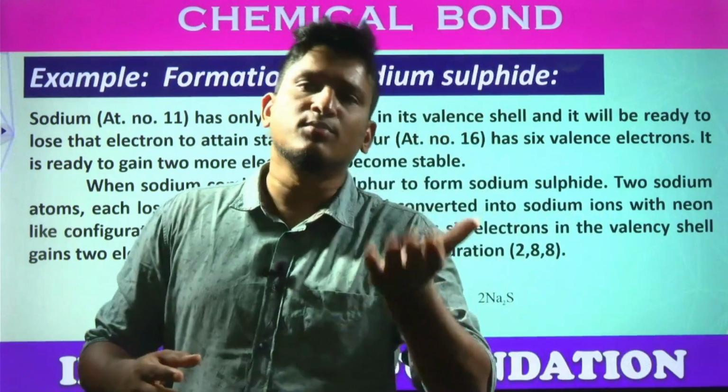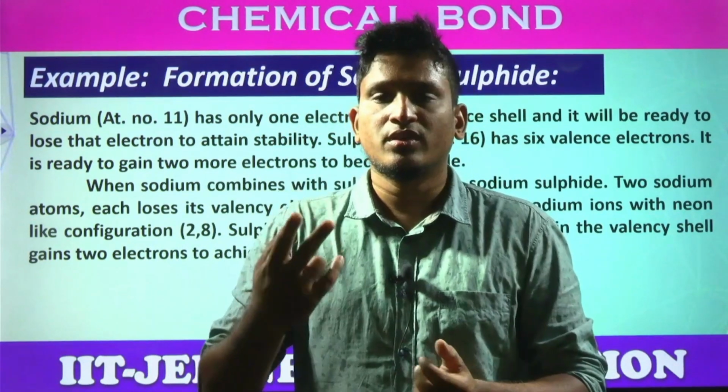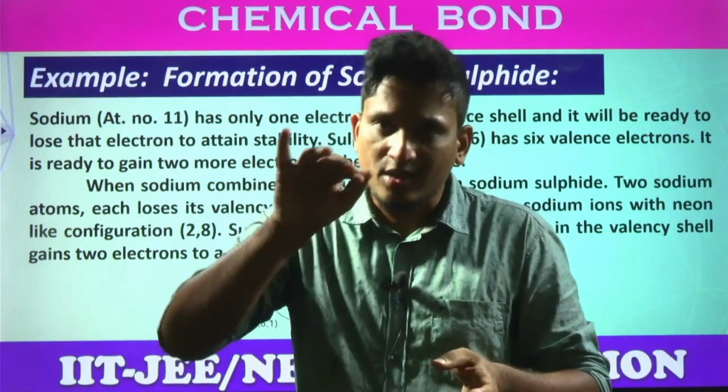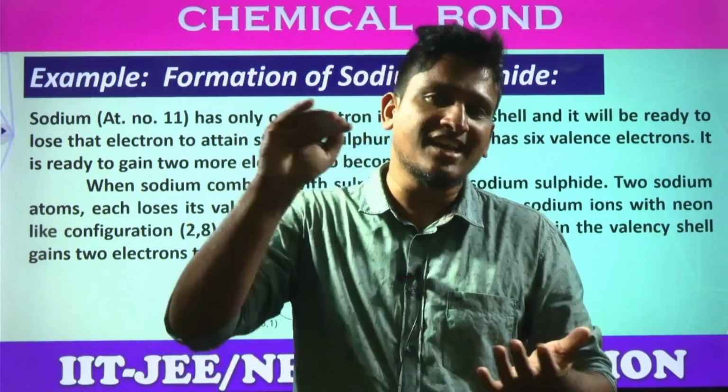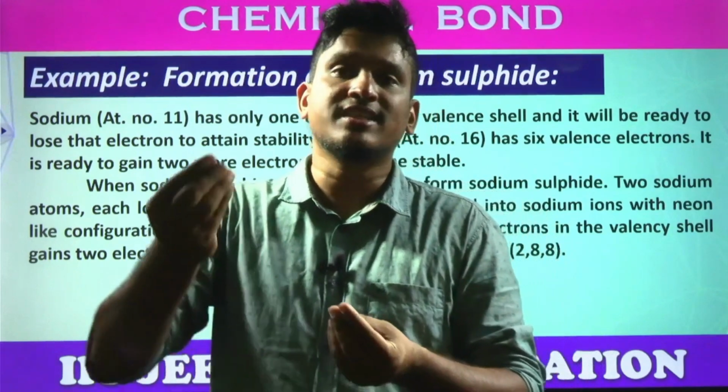Six electrons are there, so how many more does it need? To achieve the octet configuration, it needs 2 more. Now answer: is gaining 2 better or losing 6 better? This time gaining is better. Gaining 2 is better. So that's why sulfur is gaining 2 electrons.